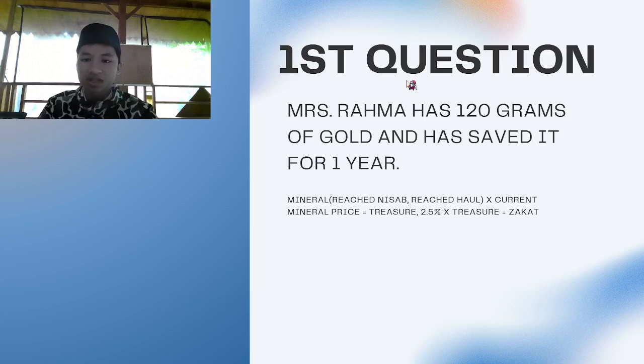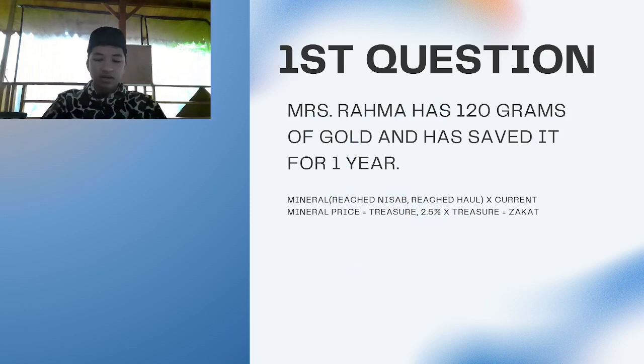So it's basically 3 million times 120. And the nisab of gold is 85 grams. So Mrs. Rahma is required to zakat at least 2.5% of her gold.